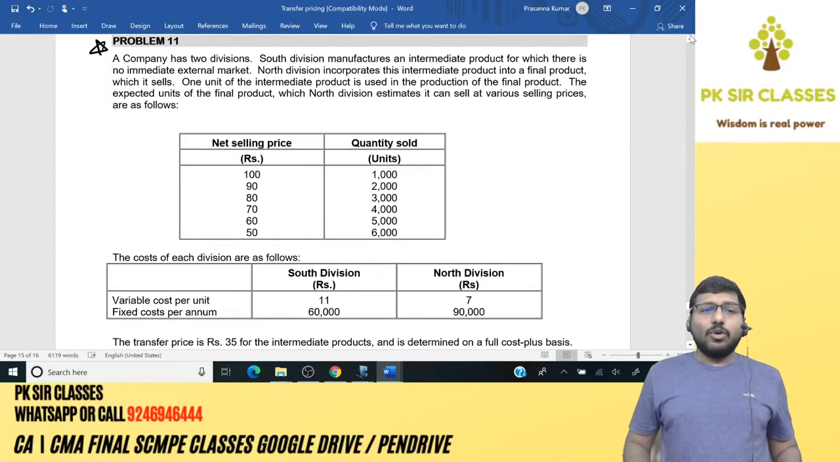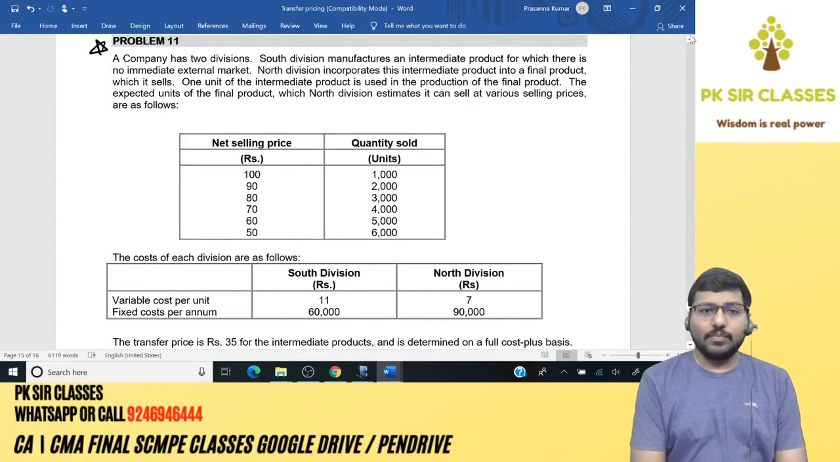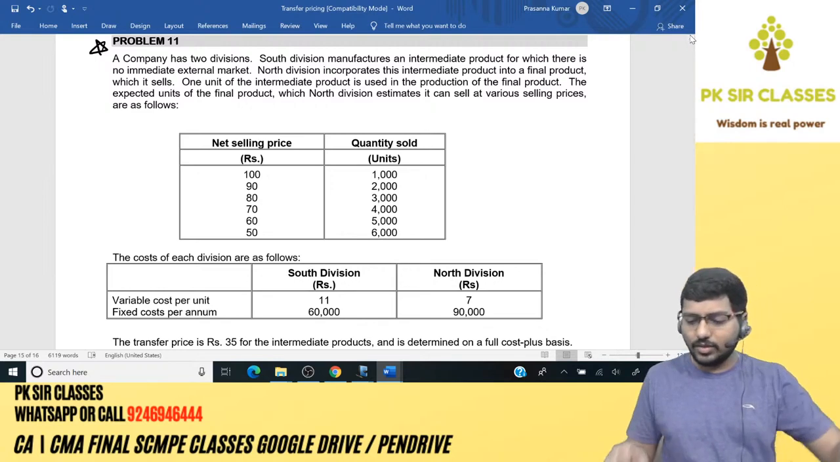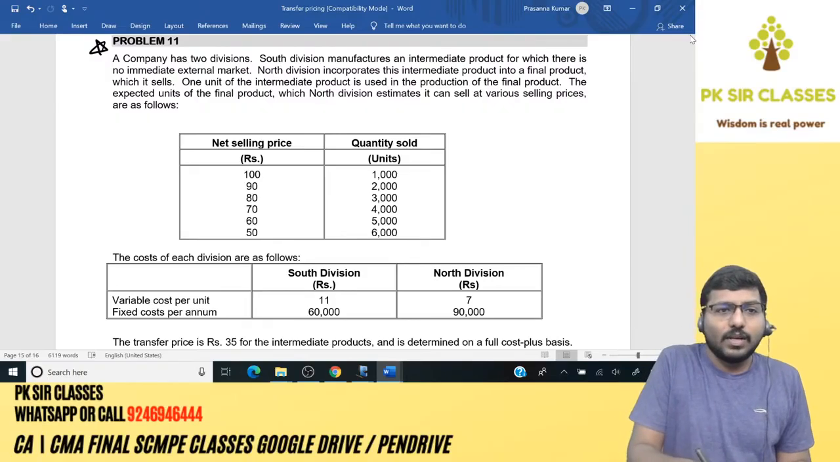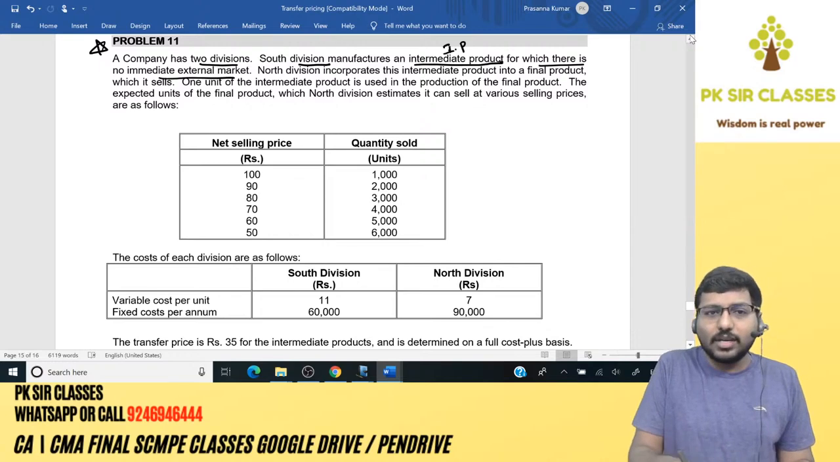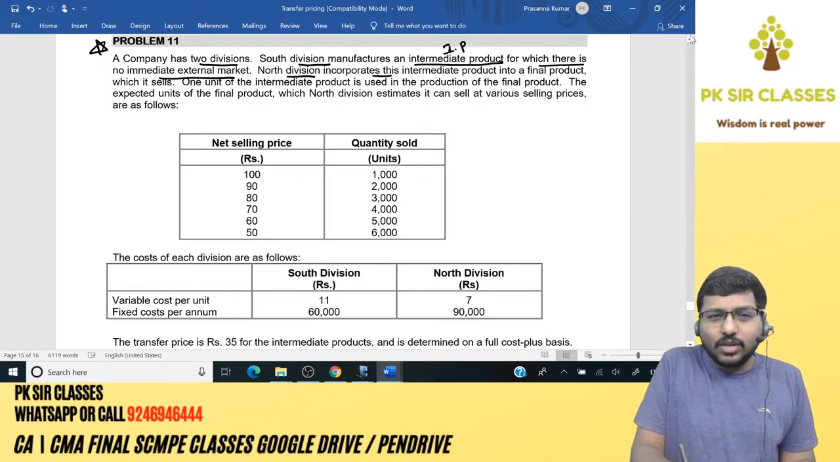Now, this problem is very important, so I want you guys to concentrate over here. If you are ready, we'll start. Okay, now listen carefully. A company has two divisions. South division manufactures an intermediate product for which there is no immediate external market. North division incorporates this intermediate product into the final product, which it sells. 1 unit of intermediate product is used in the production of the final product.